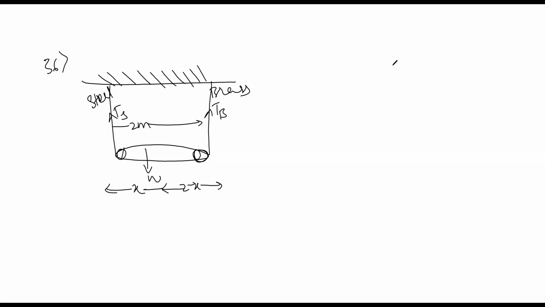So the situation is already shown in the diagram: the weight W is suspended at a distance of x from the steel wire. Let TS and TB be the tension in the steel and brass. Stress in the steel wire is given by TS divided by AS, and for brass, tension in brass divided by AB. For equal stress in both the wires, tension in the steel over the area of the steel wire is equal to the tension in brass over the area of the brass.